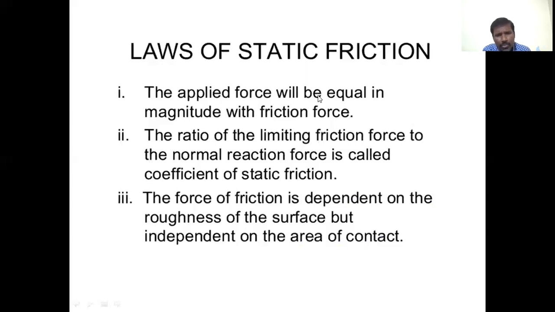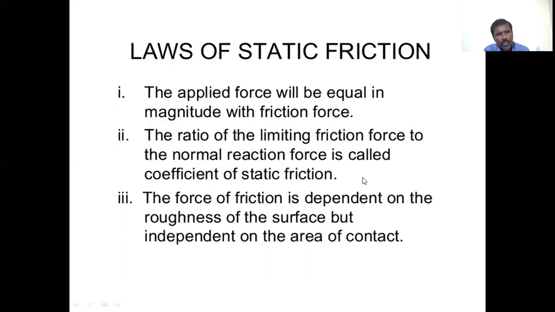The applied force will be equal in magnitude to the friction force. That is the first law of static friction. When we apply some force on the body, the magnitude of that force is equal to the frictional force. The ratio of the limiting friction force to the normal reaction force is called the coefficient of static friction.